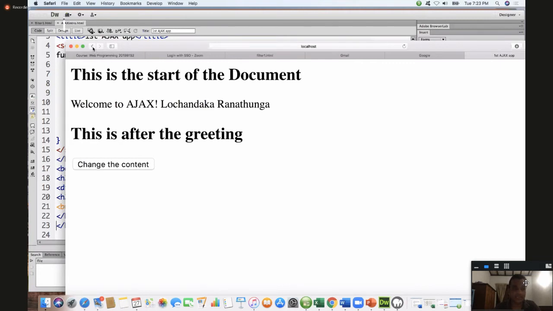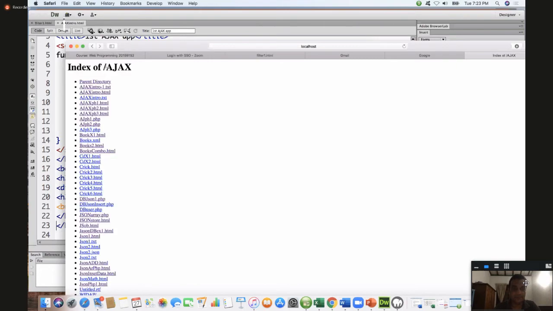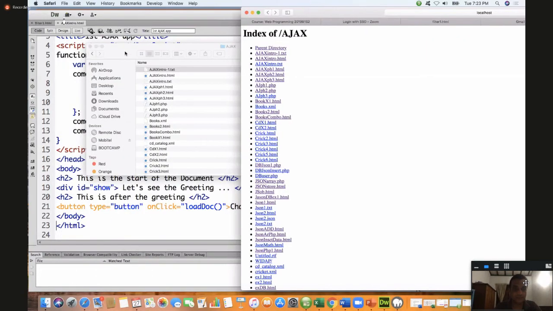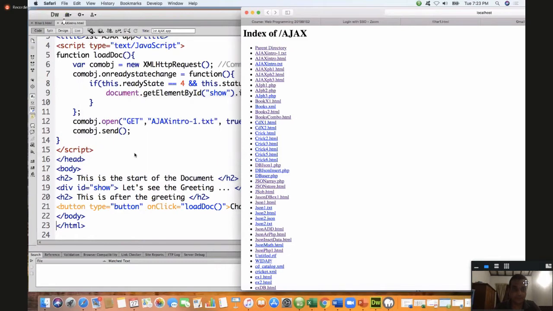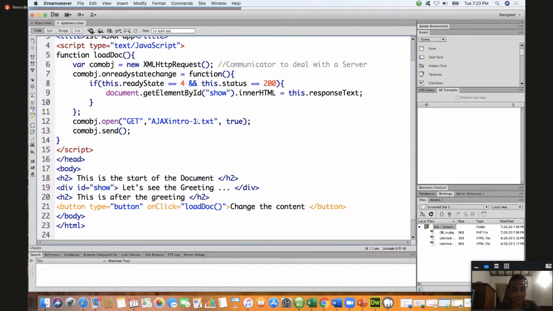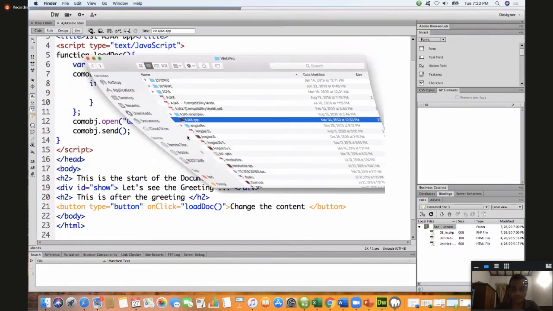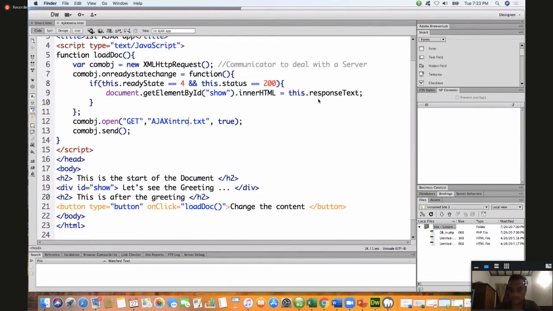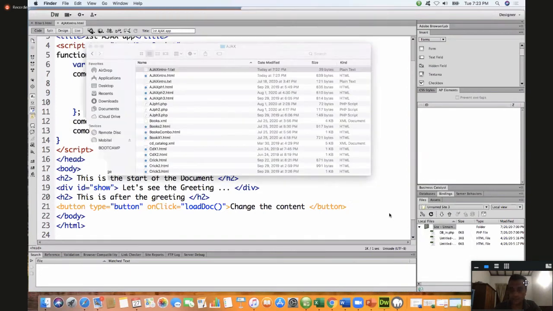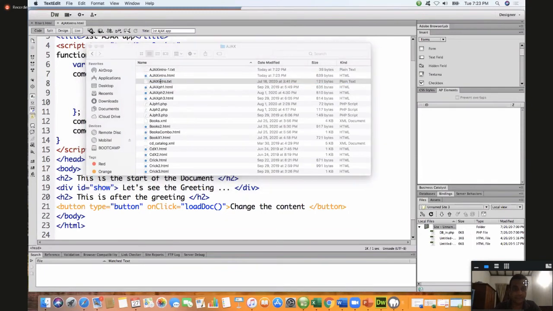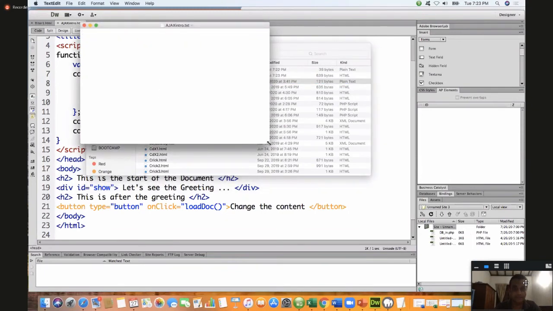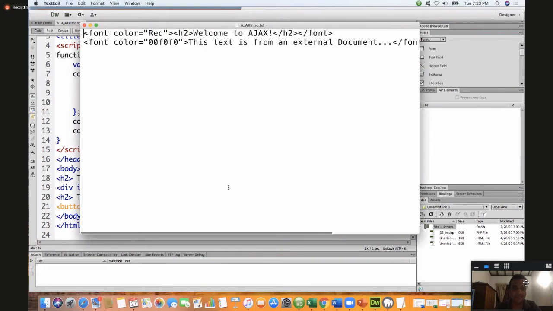Okay, let me change that file now. I'm going to change it to the intro.txt file, this one. That file is a separate file and the content is different. Here you have HTML tags, font color and header, welcome to Ajax.